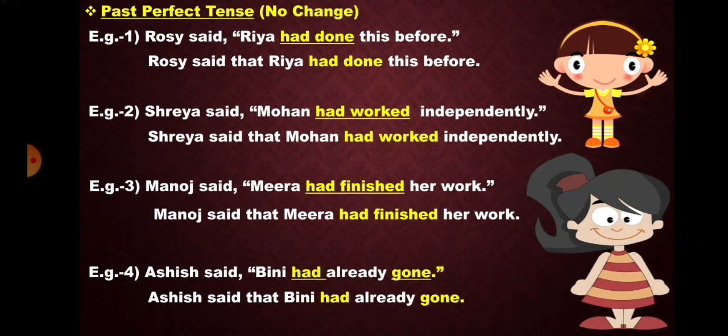Past perfect tense, there will be no change, though our reporting verb is in past tense. Rosie said Ria had done this before. Rosie said that Ria had done this before. Example 2. Suresh said Mohan had worked independently. Suresh said that Mohan had worked independently.